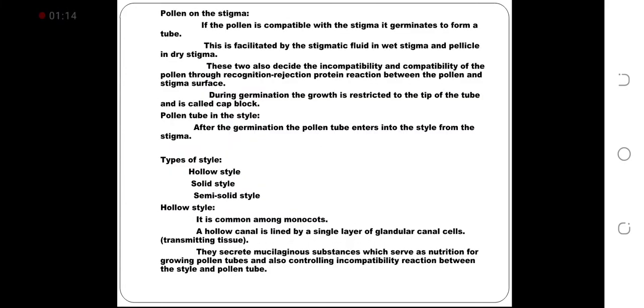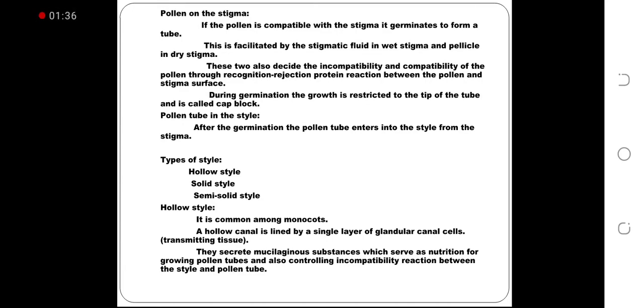Pollen on the stigma. The first step in the fertilization, pollen sets on the stigma. If the pollen is compatible with the stigma, it germinates to form a tube. This is facilitated by the stigmatic fluid in wet stigma and pellicle in dry stigma.